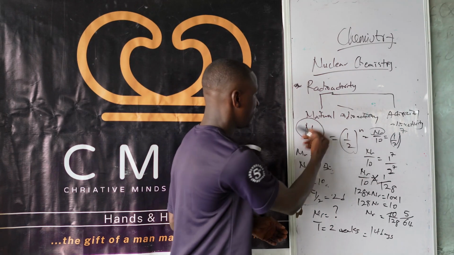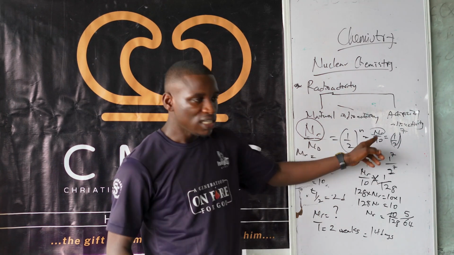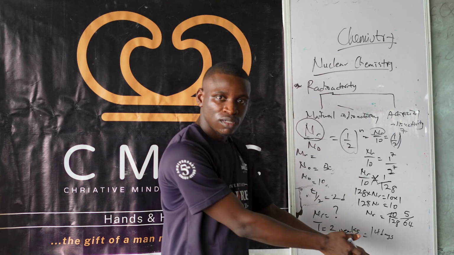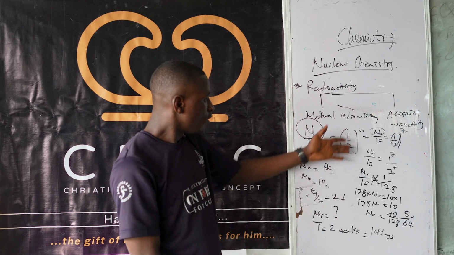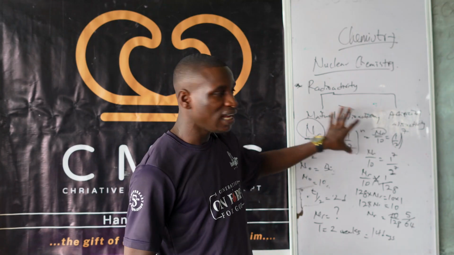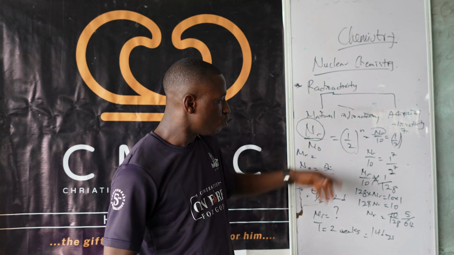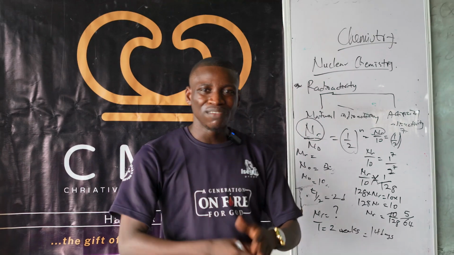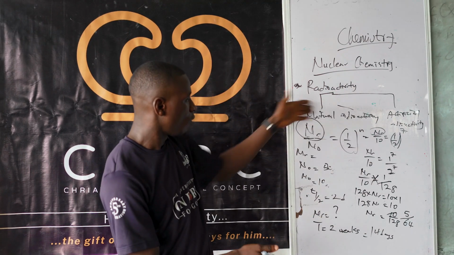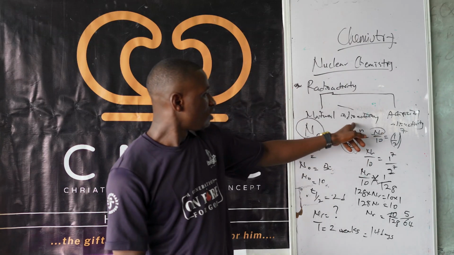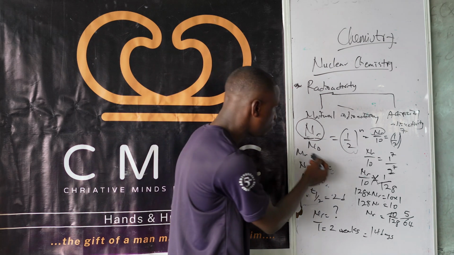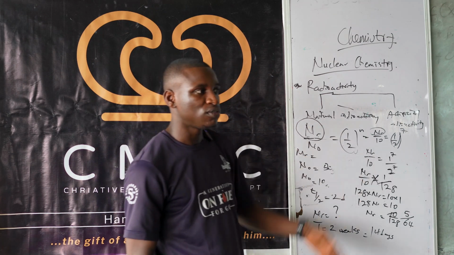So it doesn't matter how they frame the question for you. You knowing this formula and understanding what each symbol in this formula represents, you'll be able to maneuver your ways through any question that they give you. Something like this. So it's not a complex process. So you understanding the question, understanding the formula, and everything in it is going to help you to solve any question whatsoever they bring under half-life. When they say half-life, just use this law. JAMB syllabus will never go beyond something that you can use this law to do. Irrespective of the question you are being asked, once you are able to get those things inside this law, you are free to go.